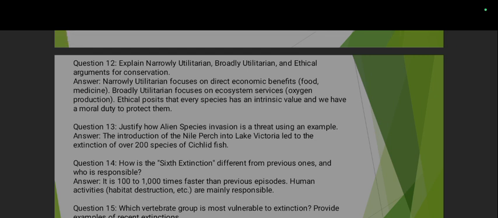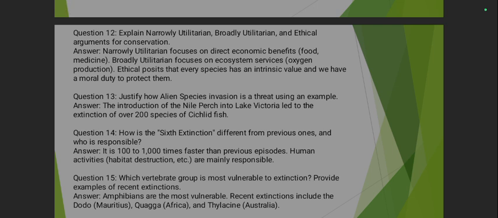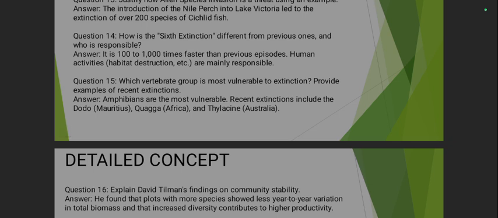Explain narrow utilitarian, broad utilitarian, and ethical arguments for conservation. Narrow utilitarian focuses on direct economic benefits, for example food and medicines, and broad utilitarian focuses on ecosystem services like oxygen production. And ethical posits that every species has an intrinsic value and we have a moral duty to protect them. Justify how alien species invasion is a threat using an example. The introduction of the Nile perch in Lake Victoria led to the extinction of over 200 species of cichlid fish.